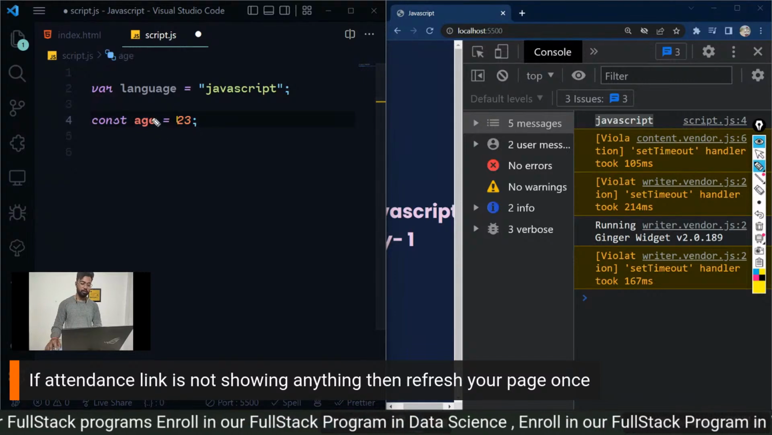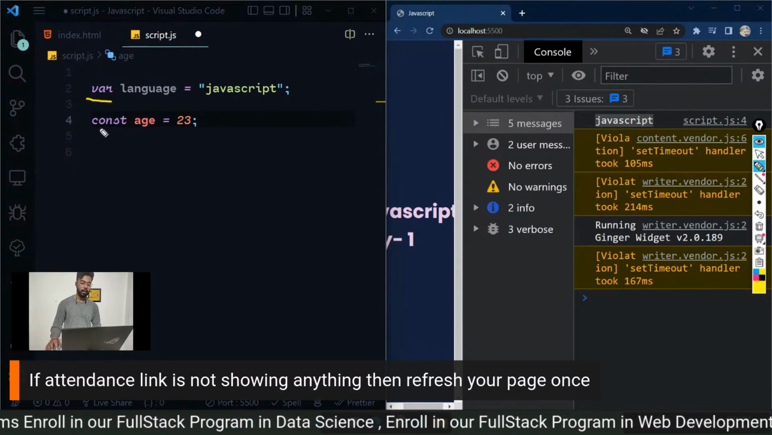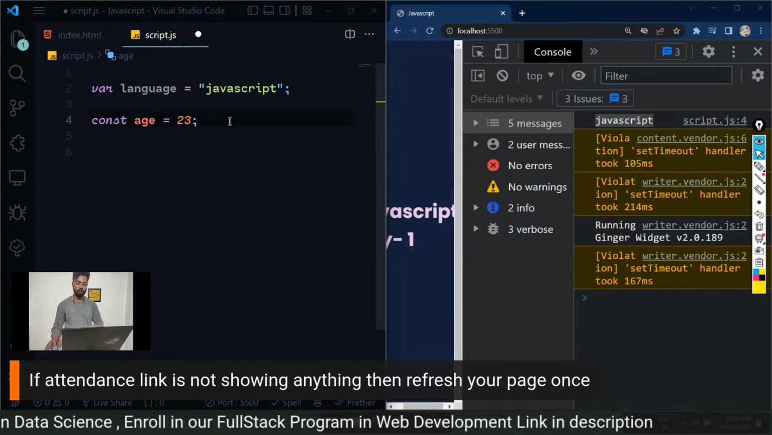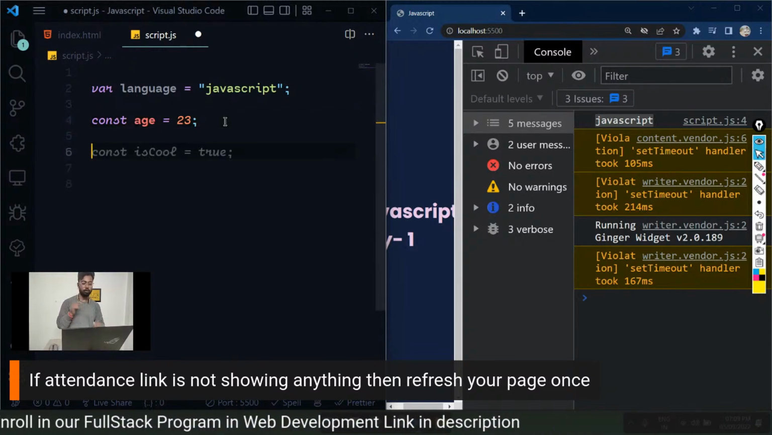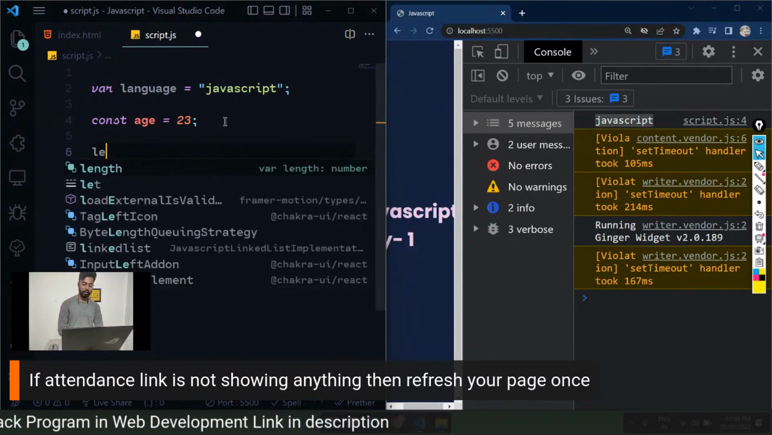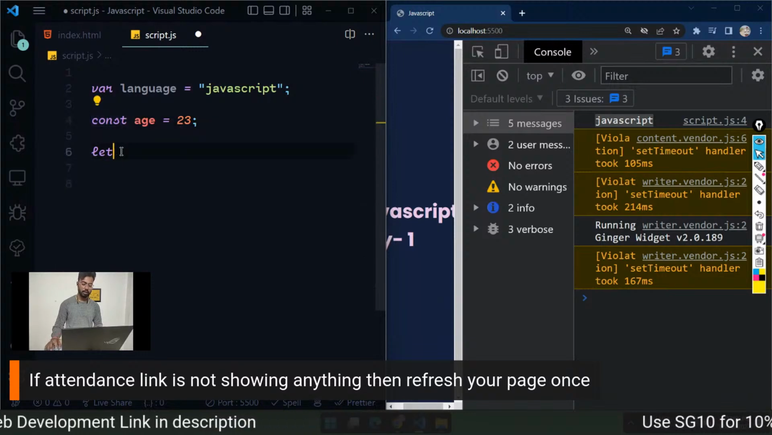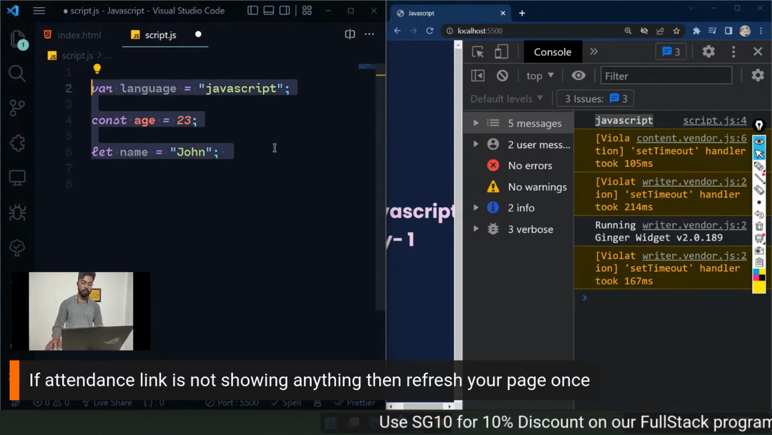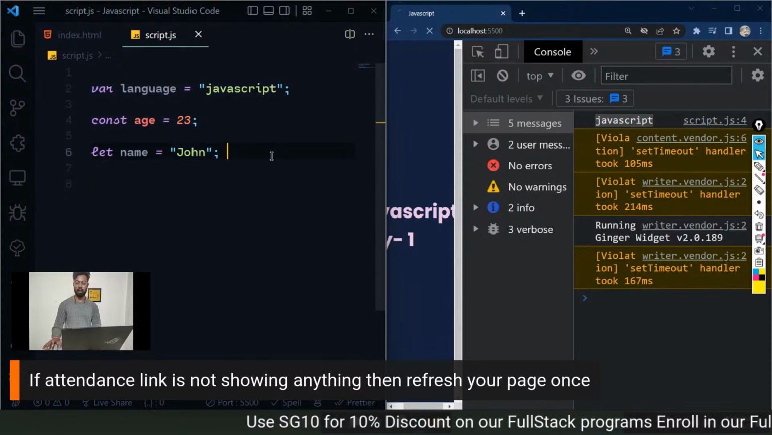So now I have created a variable called age. Instead of var, just type const here. I'm going to tell you the difference between all these three. There is one more way to define a variable: instead of const, type let here. Let name is equal to John. So these are the three ways by which you can define a variable.